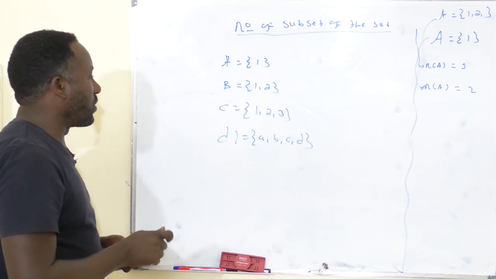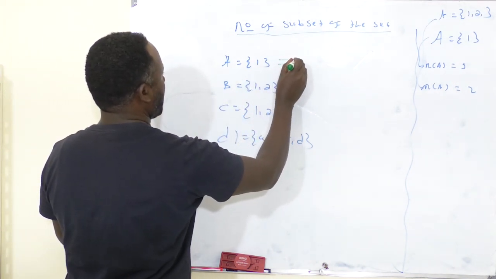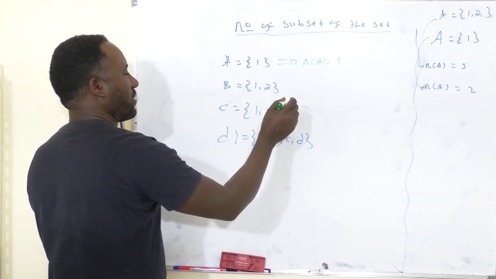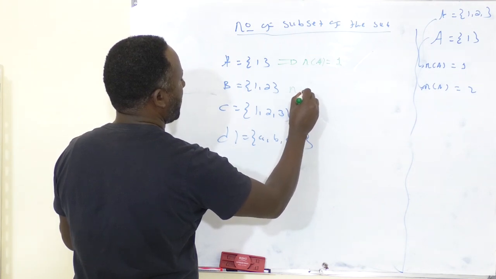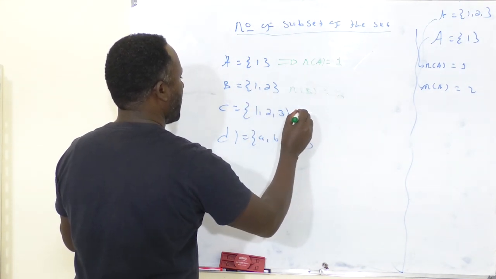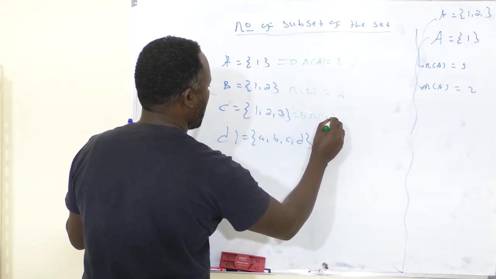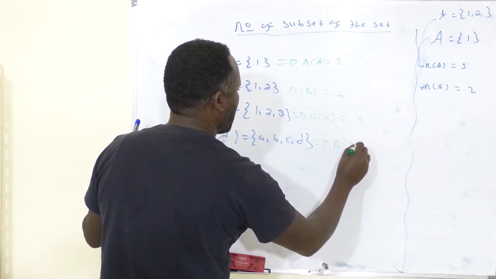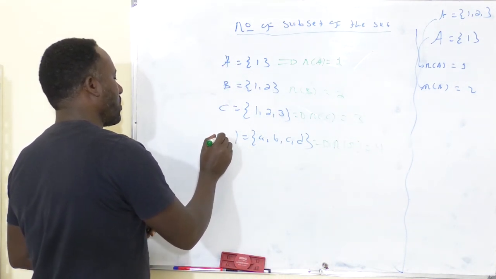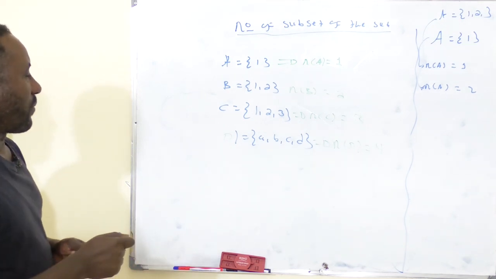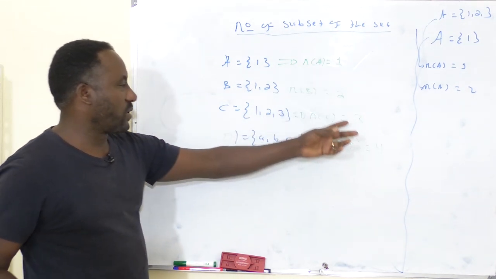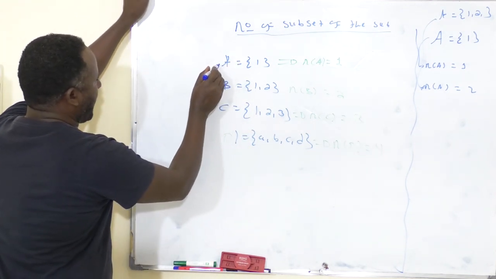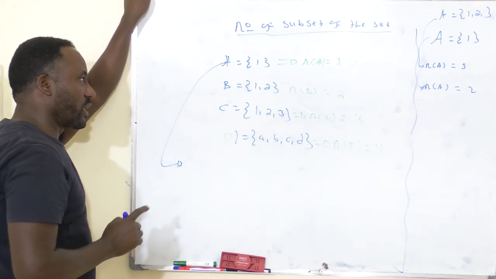What are the numbers of elements for these sets? The number of A is one. The number of B is two. The number of C is three. The number of D is four. So the numbers of elements are 1, 2, 3, 4. What is the number of subsets of each? How do we determine it?